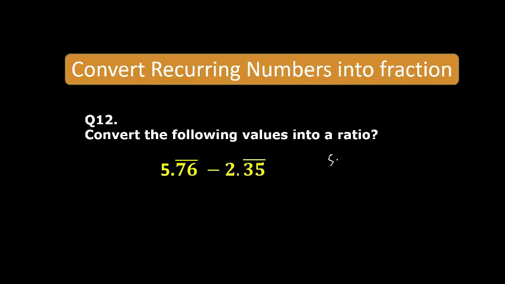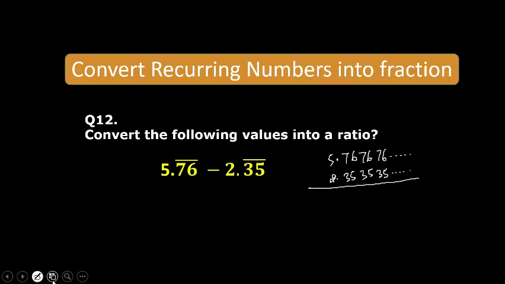So the first one is 5.767676, and the second one is 2.3535. If you see this, just solve it, because we can easily subtract this.